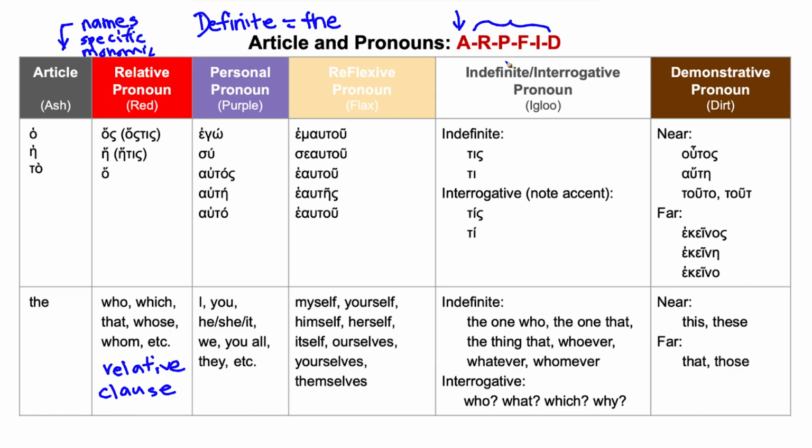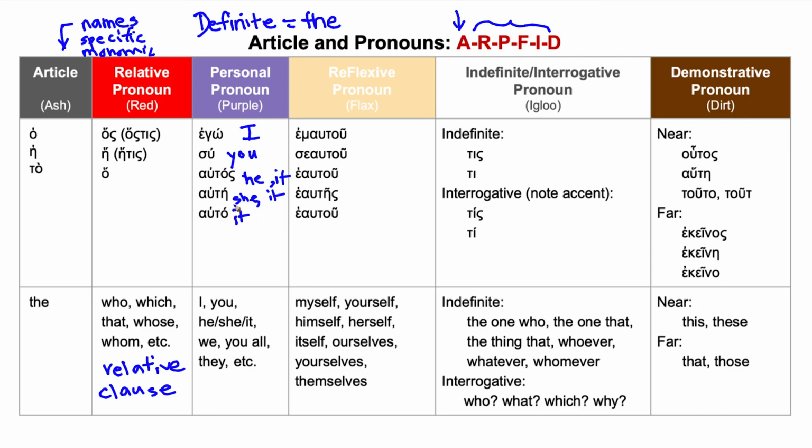So the next thing we have is P, which is our personal pronouns. And we've already covered these. Personal pronouns stand in for a person. So instead of saying my own name when I'm talking about myself, I say I. And instead of saying your name, which I could do, I usually just say you if I'm talking to you. And then we have he, she. These are also it when it's an object that's masculine, and it's it if it's an object that's feminine. And then if it's an object that's neuter, you'd use auta.